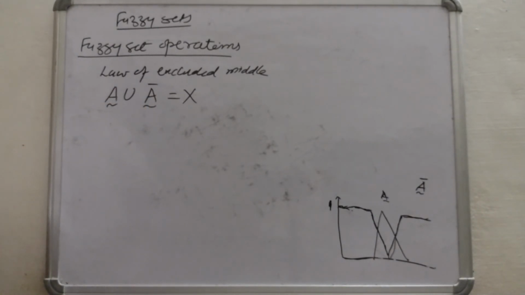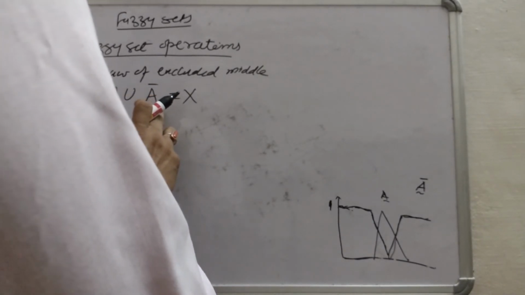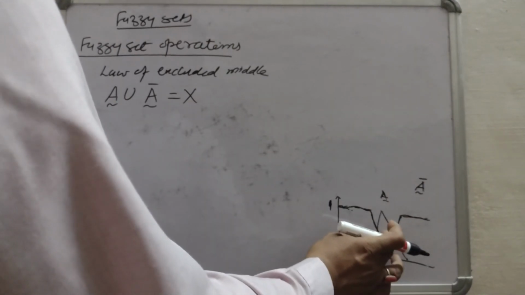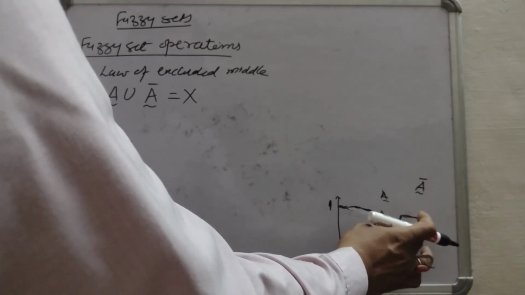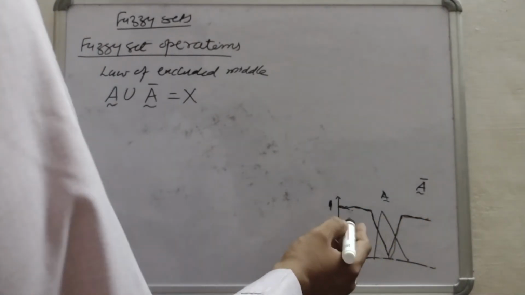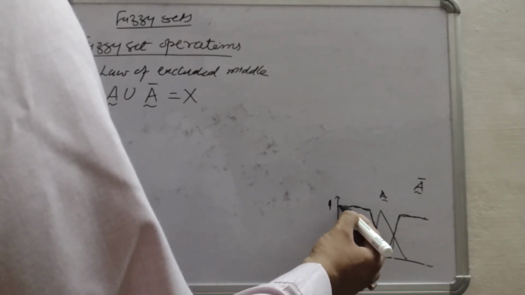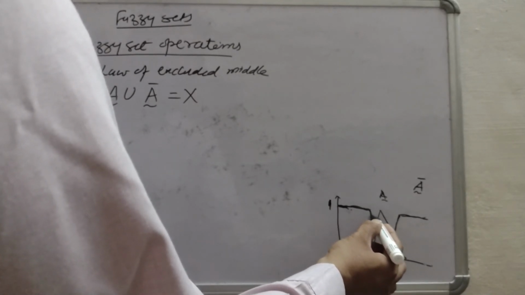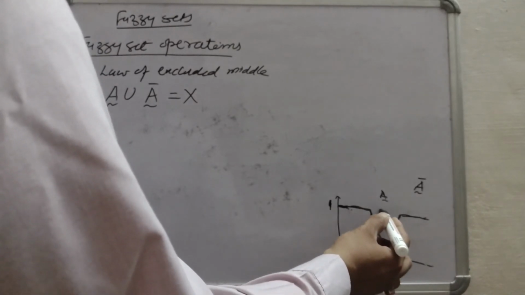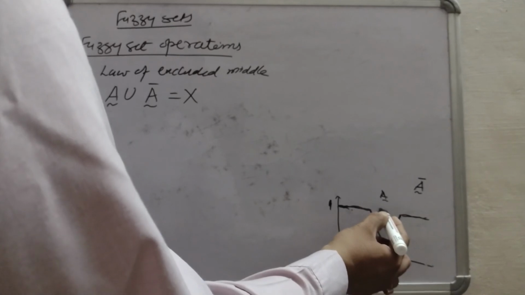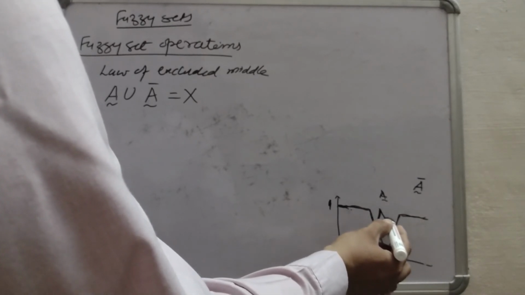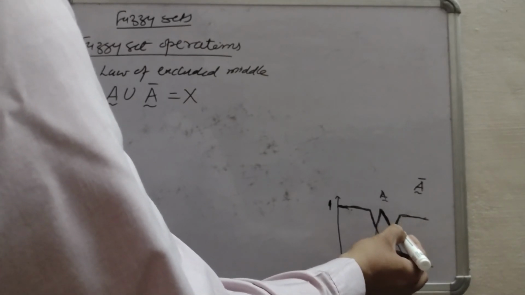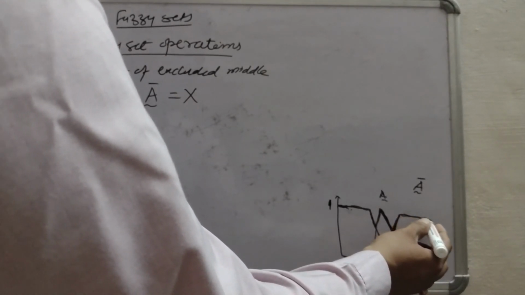If we calculate A union A's complement, here set A is there, A's complement is there. If we calculate the union, we take the maximum.